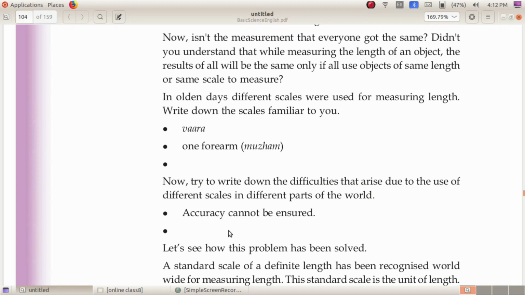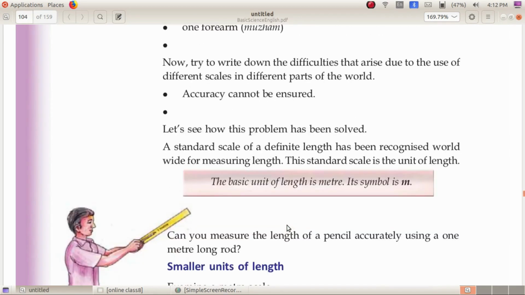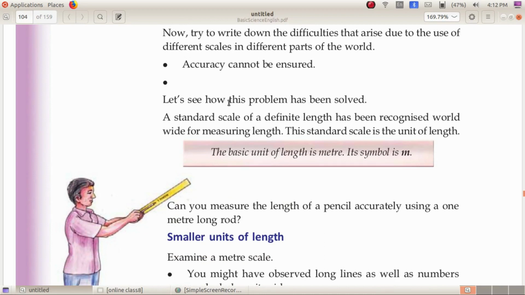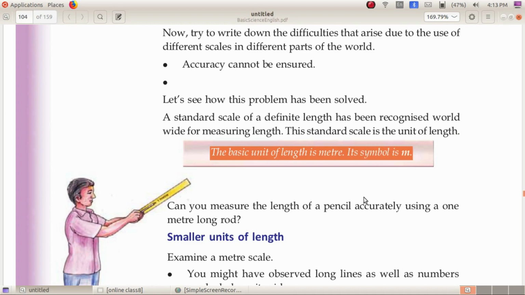Let us see how this problem has been solved. Now, such problems are not in our world because we use a standard scale of definite length. That is, a standard scale of definite length has been recognized worldwide for measuring length. Can you measure the length of a pencil accurately using a 1 meter long rod?